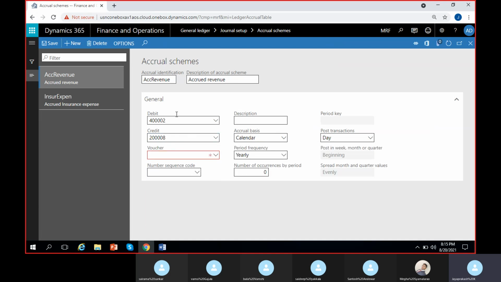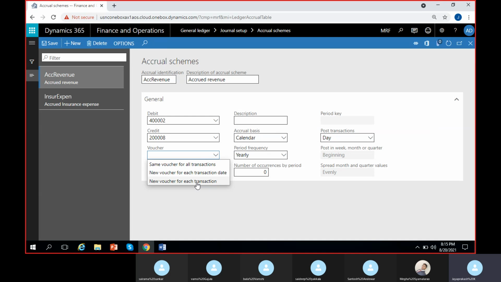Done, selected. So yesterday we have seen this one: same voucher for all transactions, new voucher for each transaction date, new voucher for each transaction. If I select this, it will take a new voucher for each transaction date. If I select this, it will take a new voucher for each transaction. So what is the difference between each transaction date and each transaction? Actually, there is no difference.